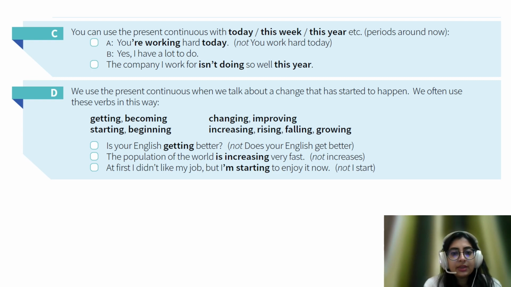Here are a few more examples similar to the one we saw in the last slide, where you are doing something in the present and it is continuously happening without being finished. As an example, you are working hard today. Yes, I have a lot to do. The company I work for isn't doing so well this year. And in section D, you can see many examples of things happening continuously in the present, like getting, becoming, starting, beginning, changing, improving, increasing, rising, falling, growing. I hope this structure is now clear to you with the set of examples I have put here.